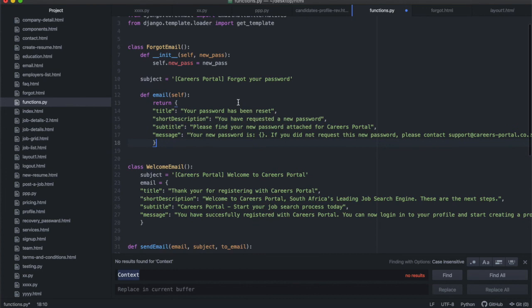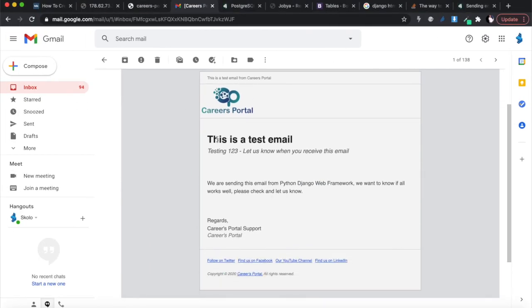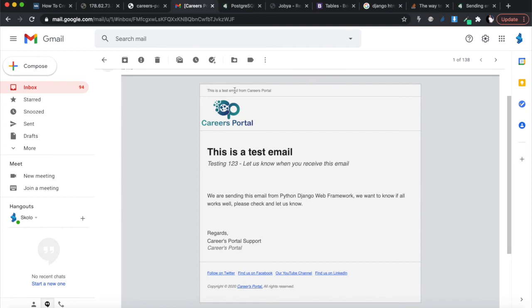So the way the email will read is that it will have a title that says your password has been reset. It will have a short description, a new password. It will have a subtitle, please find your new password at a careers portal, and then it will have a message. And if you look at the email, this is what goes in there. I think this is the title, and this is the short description, and then this is the message, and I think the subtitle goes somewhere over there, all right? I'm not sure, but double check your template, and it's really up to you how you want this.